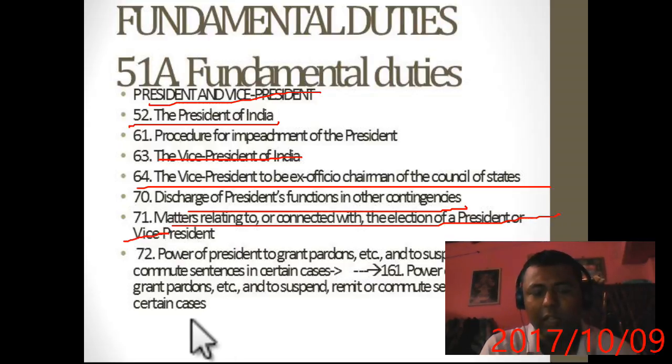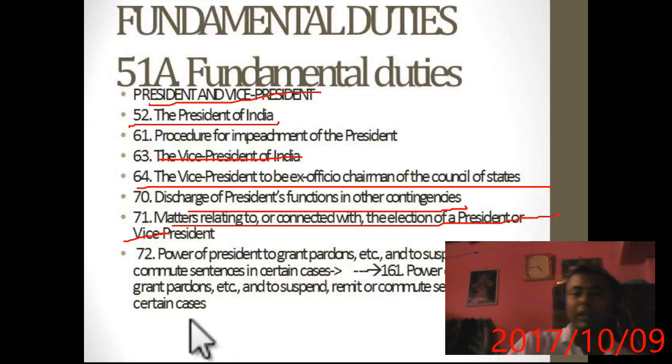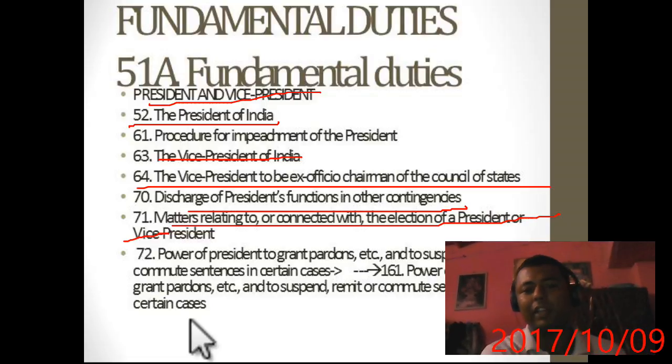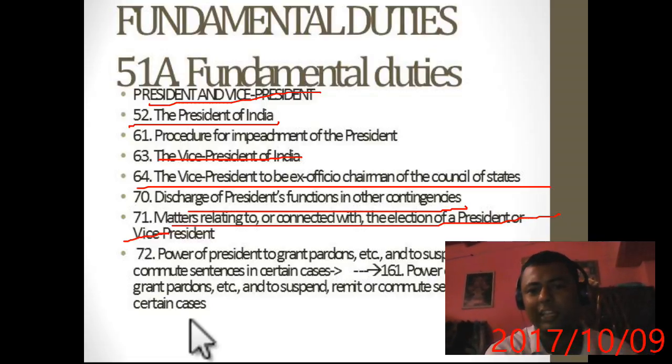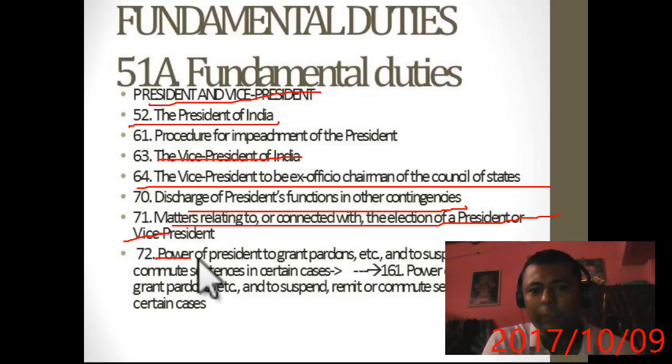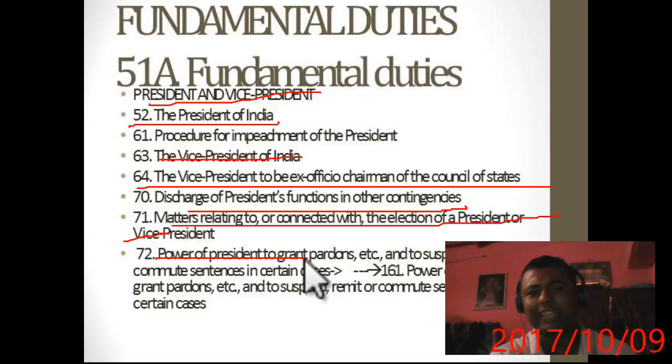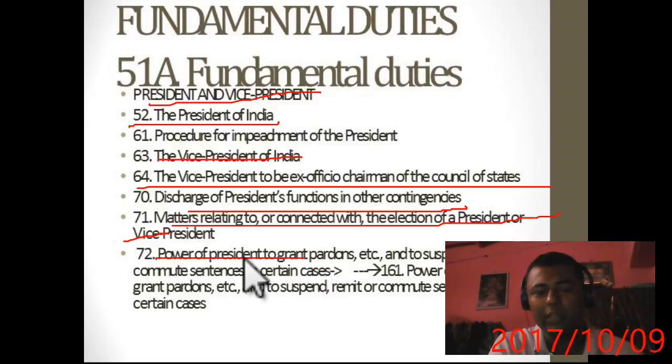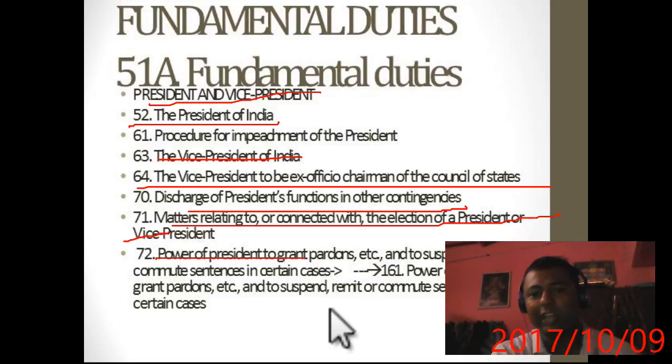Okay, now from 72 an important thing will come. Whenever I give any article, the corresponding article of the state will come after adding 89. For example, the power of the president to grant pardon, etc., is given in 72, but the same power is also given to the governor. If you just add 89 to that, it will come as 161, the power of the governor to grant pardon, etc. It will come in the next slide.